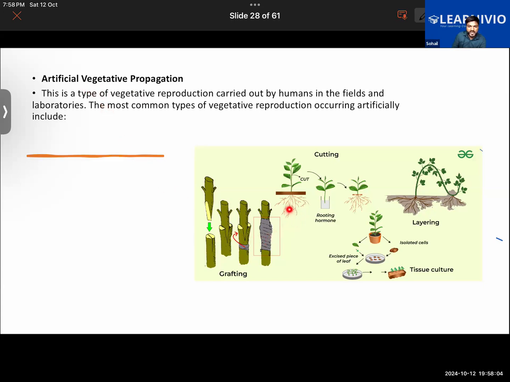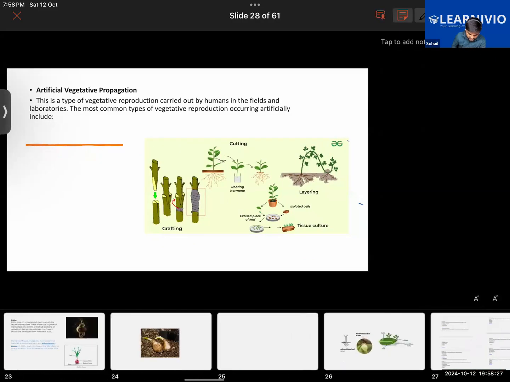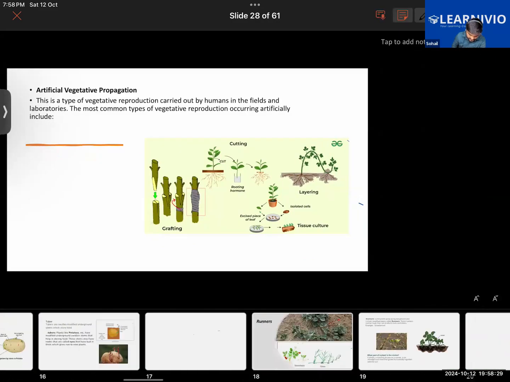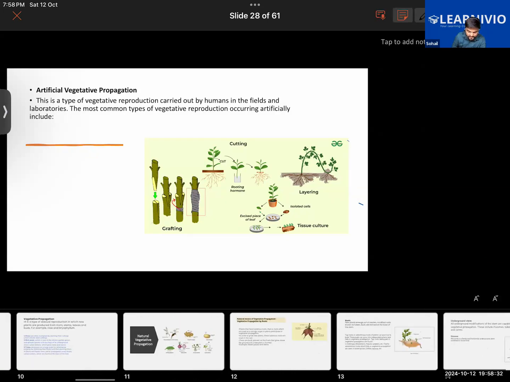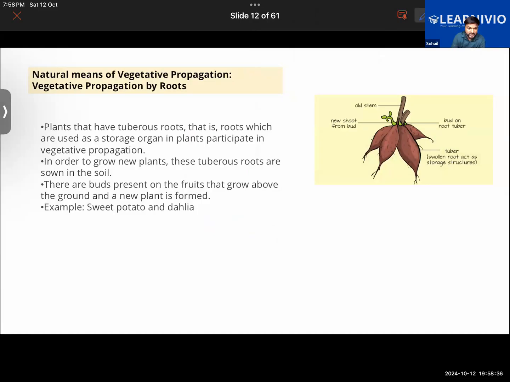Or take for example, you have taken a rose plant and you are cutting it and planting it here. Is it occurring naturally? No. Take the example of layering, or tissue culture. When vegetative propagation is carried out by human intervention, it is called artificial. But right now we are learning about natural vegetative propagation, in which humans don't have any intervention. So let us learn about vegetative propagation being done by the roots first of all.